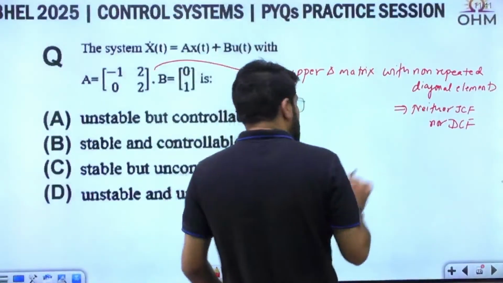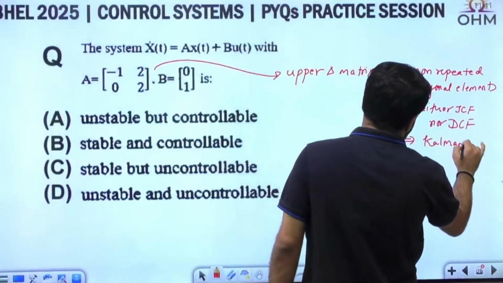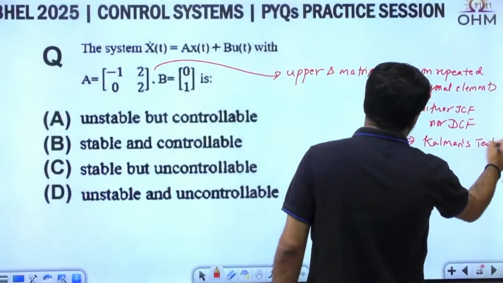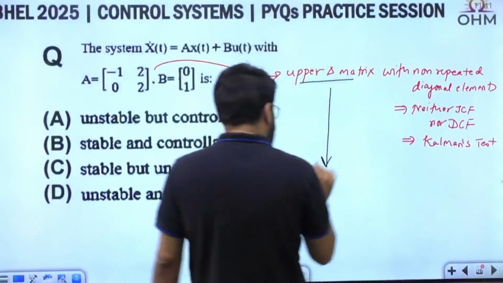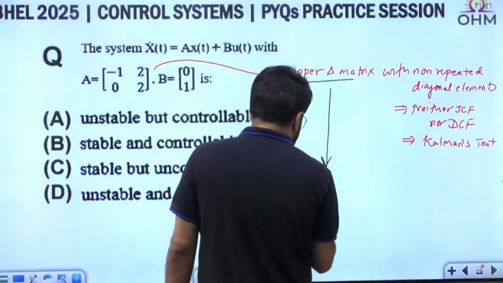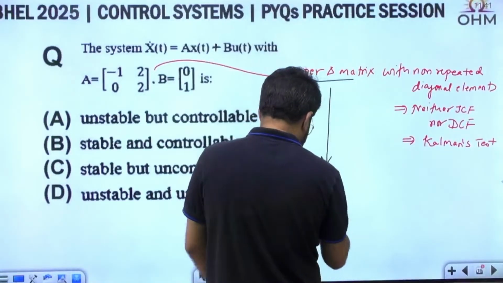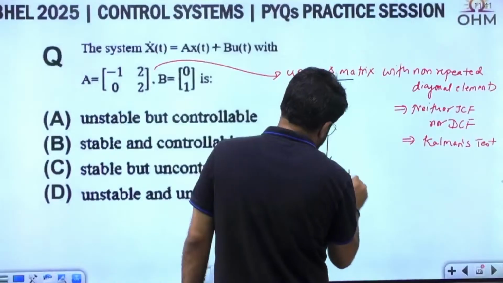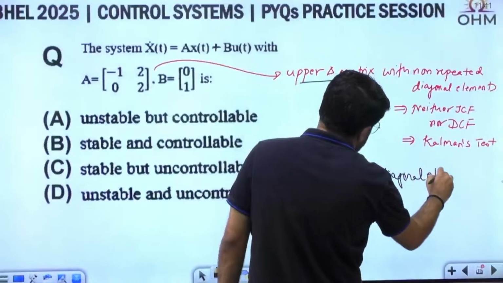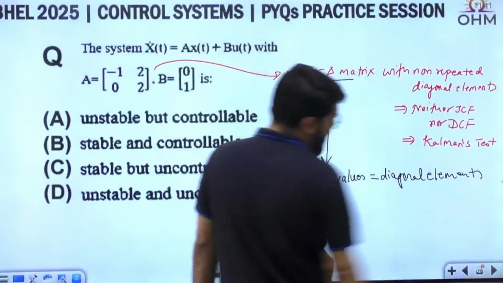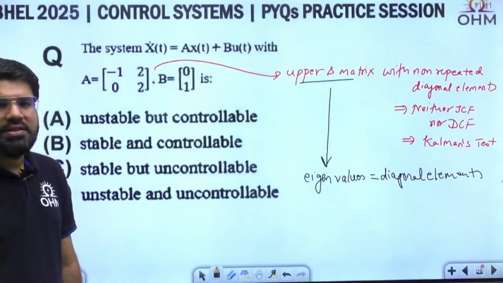So we have to solve by Kalman's test, because if it was DCF or JCF, we can even think about Gilbert's test. Now because it is an upper triangular matrix, a basic property for any upper triangular matrix is that eigenvalues are equal to the diagonal elements. Eigenvalues are equal to the diagonal elements, correct?